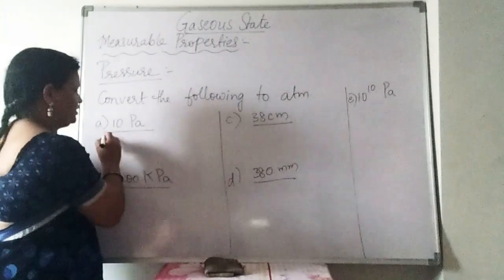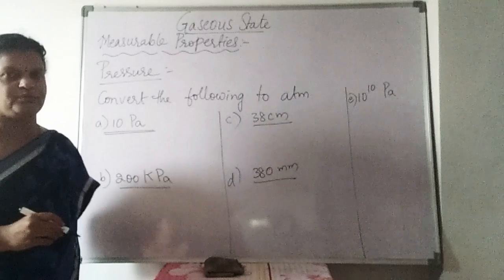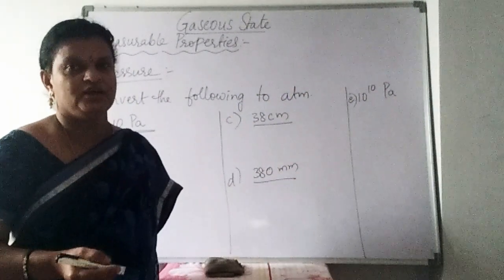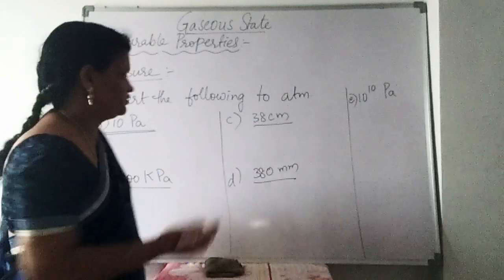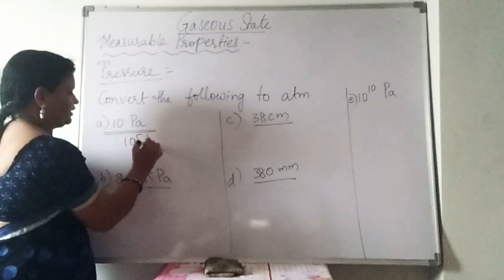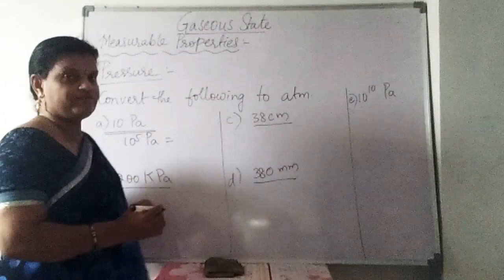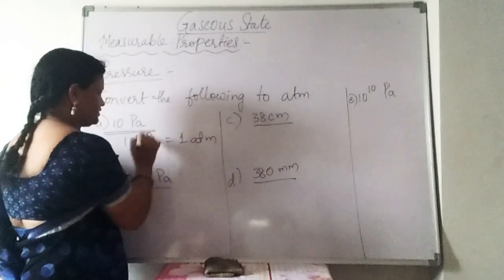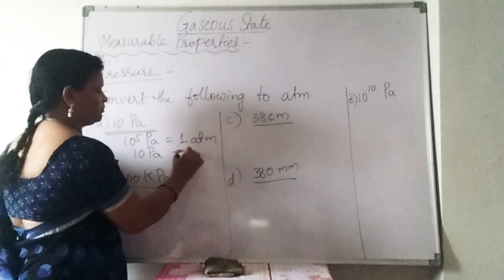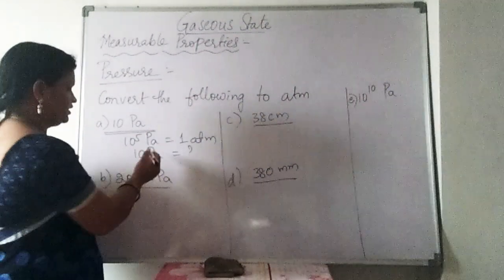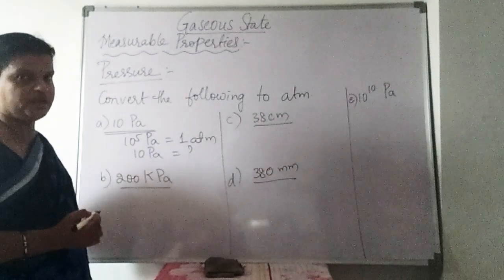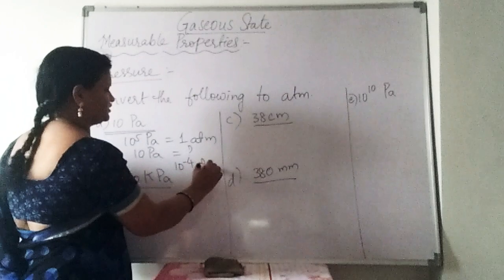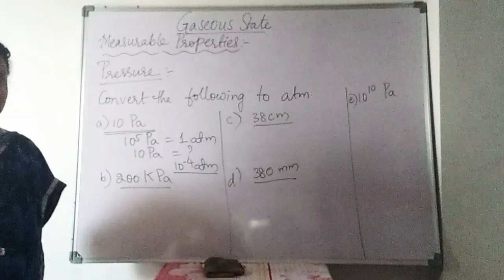So first one, let us see 10 pascals. How to convert into atmosphere? First of all, we have to see what is the relation between pascals and atmospheres. We know already that 10 power 5 pascals is equal to 1 atmosphere. So 10 pascals is equal to how many atmospheres? Just simply we can write 10 by 10 power 5, it becomes 10 power minus 4 atmospheres.